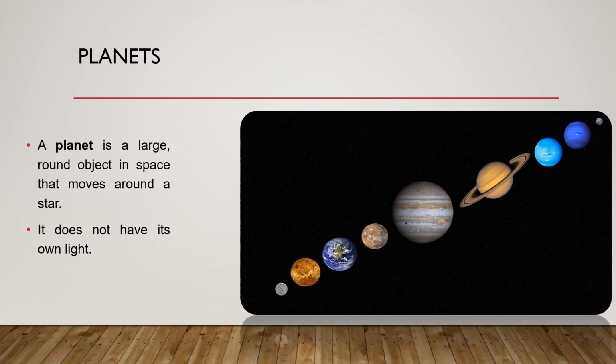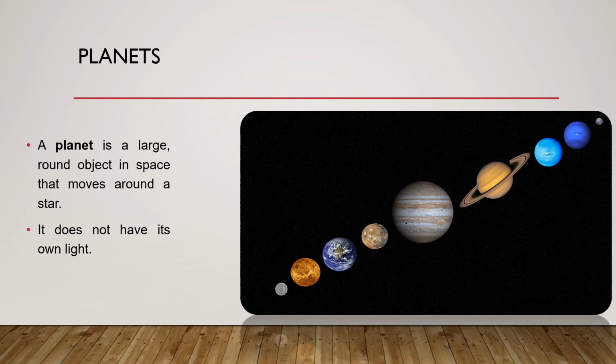Now come your planets. Planets are huge celestial bodies in space that usually move around a star. Planets do not have their own light, they reflect the light of the star, be that star our sun, because the sun is also a star. Our earth is a planet. Along with 8 other planets, it moves or orbits around one star, and that star is the sun. The earth revolves around the sun.